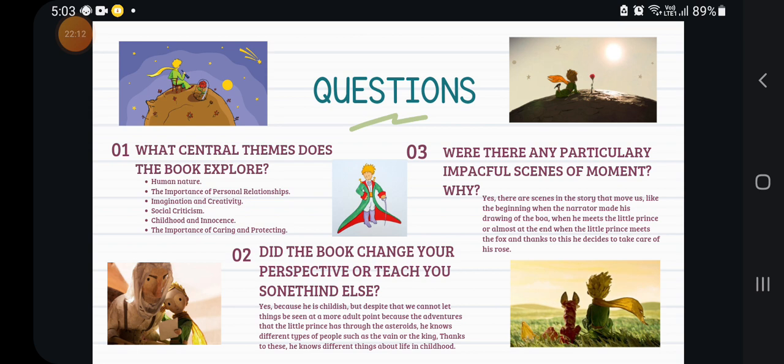Two. Did the book change your perspective or teach you something else? Yes, because it is childish. Despite that, we cannot let the things we see become a more adult point of view, because of the adventure that the little prince has through the asteroids, he meets different types of people, such as the vain man and the kings.